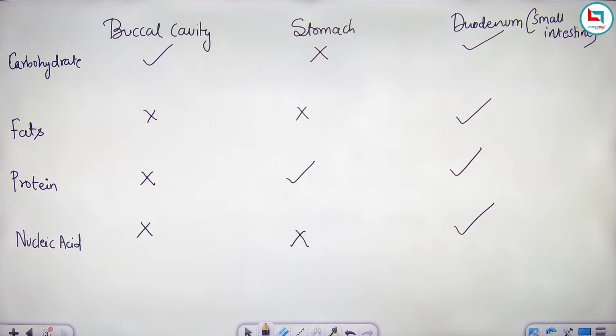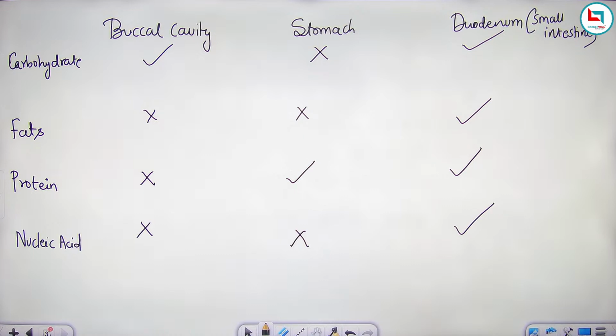Fine. So these are the different sites, and different nutrients get digested at different sites. Is that clear to everyone?